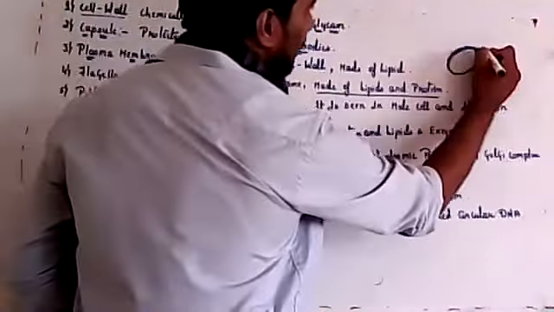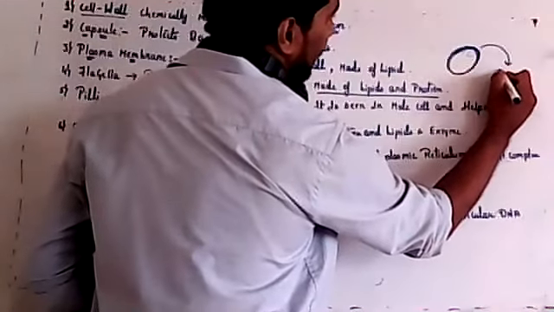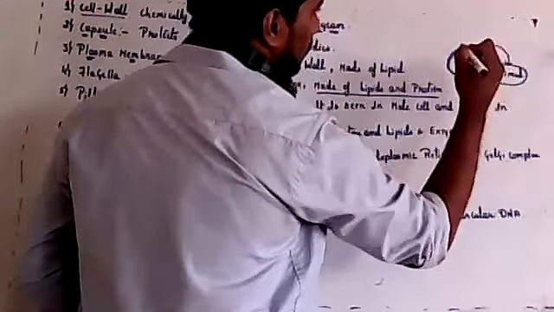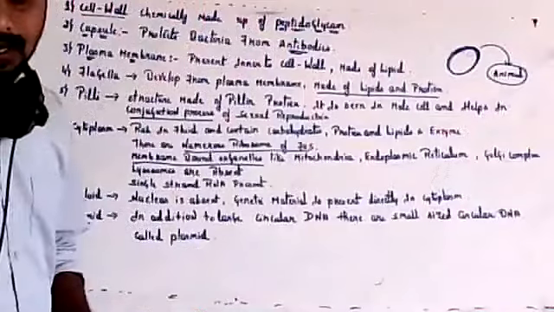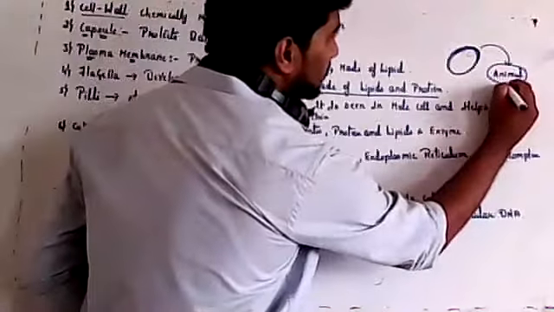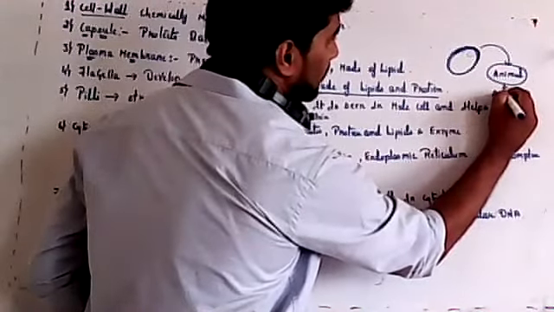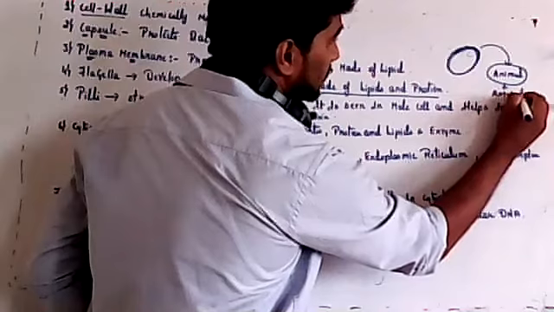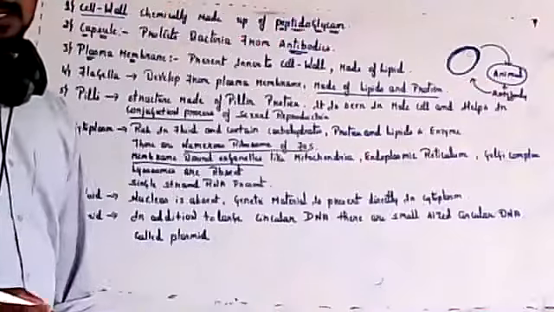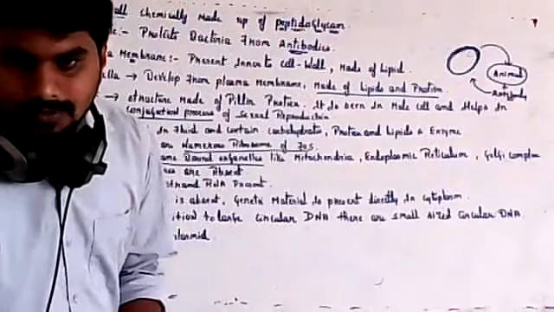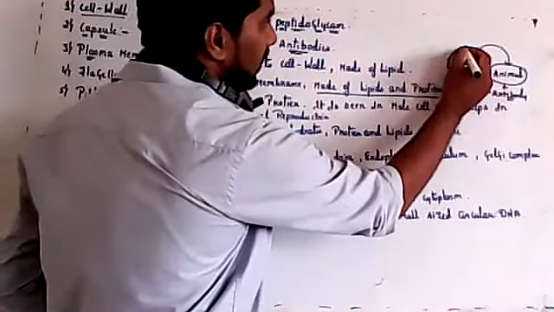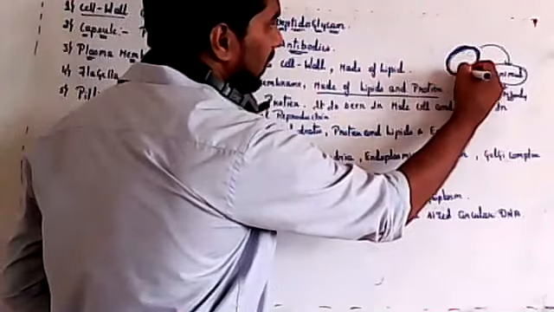Whenever it enters into a host, any animal or a human, that is considered the host cell. In that animal or human being, antibodies will be synthesized against this bacteria. This outer capsule will protect the bacteria from the antibody, so the antibody will not be able to kill the bacteria.